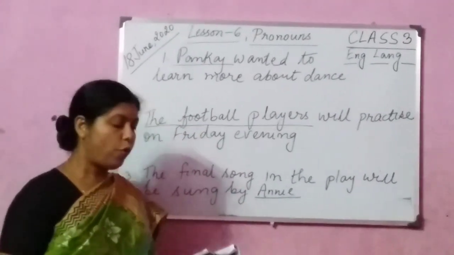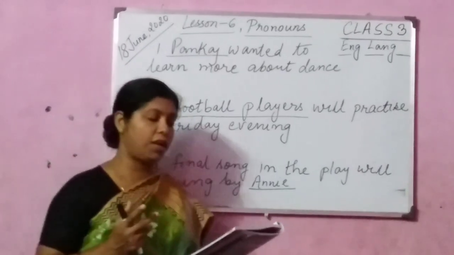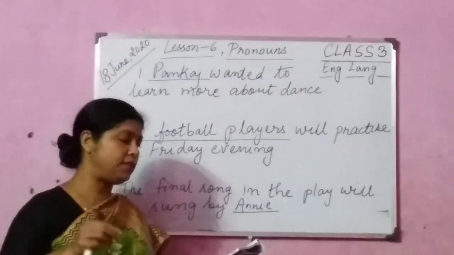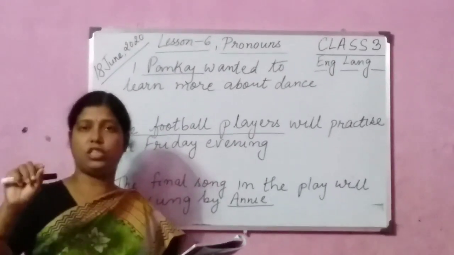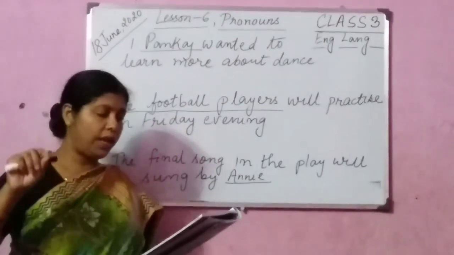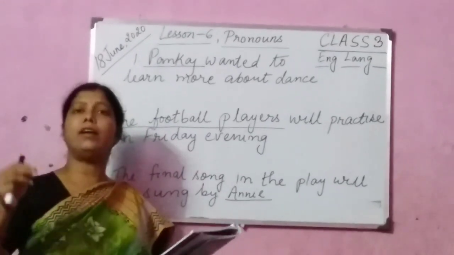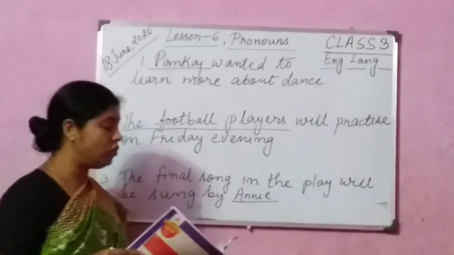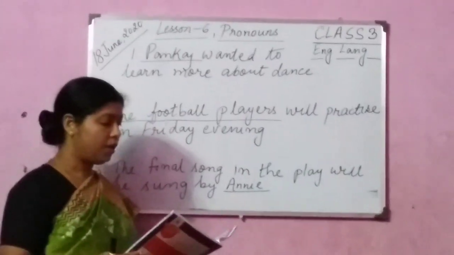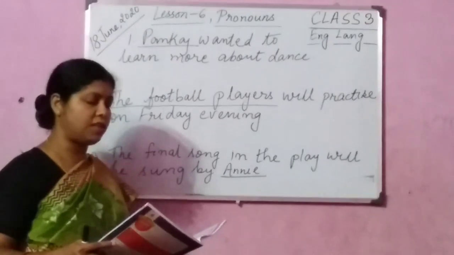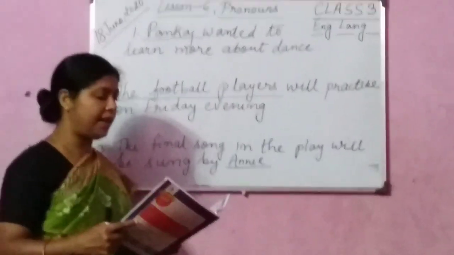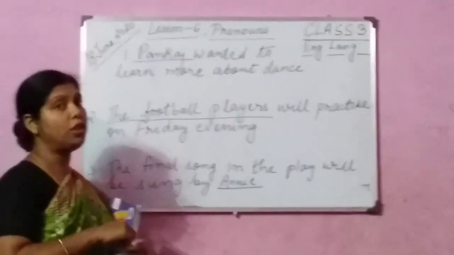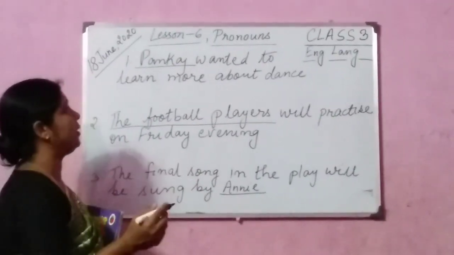Okay. Now we are talking about personal pronouns. They are used in place of persons, animals or things. Now you see I, you, he, she, it, they, we, then him, her, us, them. These are all personal pronouns. Now you see here, this is page number 40. Rewrite the sentences using the words in the box to replace the underlined words. Okay, we are going to replace the underlined words with pronouns, or rather you can say personal pronouns.